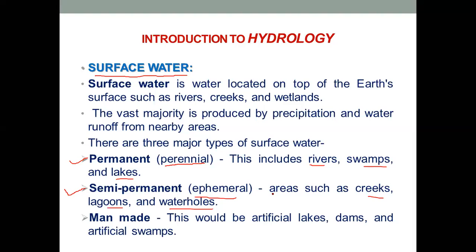Okay, and after the end of monsoon season we cannot find this source of water, so hence they are known as semi-permanent sources. And the third sources are the man-made sources, which are formed by construction of dams or artificial swamps. Okay, so these are the three major types of surface water.